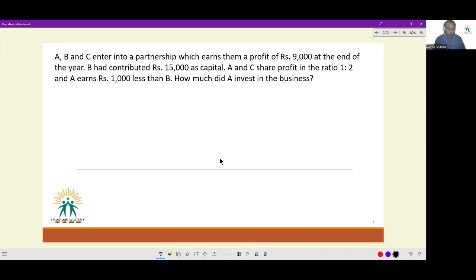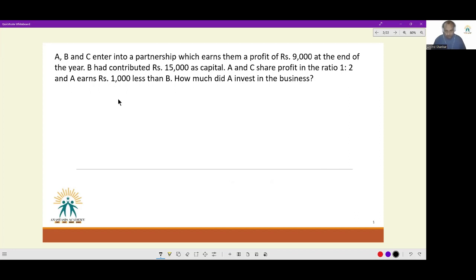Now, for partnership, the two basic factors that you take care of, unless otherwise stated, are the amount that is invested and the period for which investment is made. If there is no information about period, or no information about amount, whatever is not specifically mentioned, you have to take them as equal. So in this question particularly, we have not been given any information about the period for which the investments were made. So we have to assume A, B, C invested for an equal period.